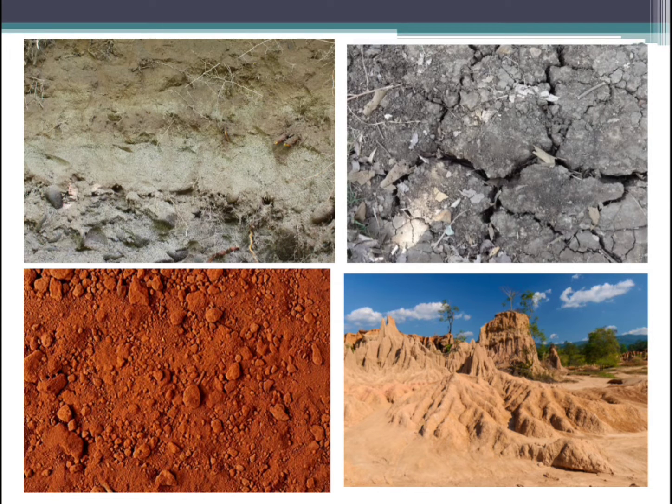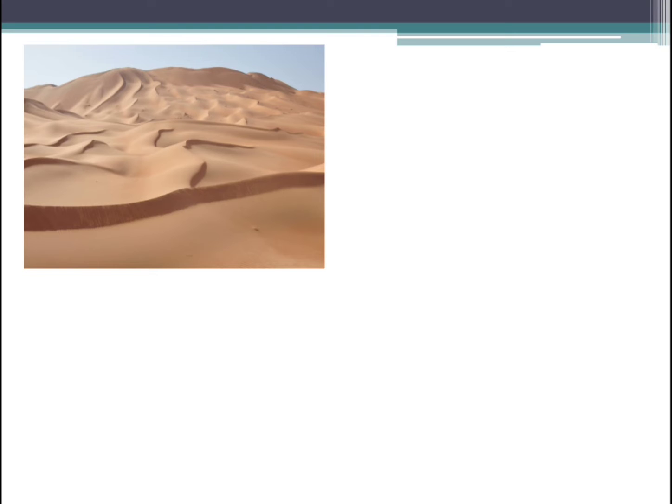Okay, next you have desert soil. So desert soil, you already know how the desert soil is, very sandy, isn't it, children? Okay, and this soil you can find in Rajasthan. Why? Because we have the Thar desert there, isn't it? So because of that we can find desert soil in Rajasthan, and also in the adjacent areas of Punjab and Haryana, that means the parts of Punjab and Haryana which are towards Rajasthan, you can find this type of soil, and it is very sandy and very dry.